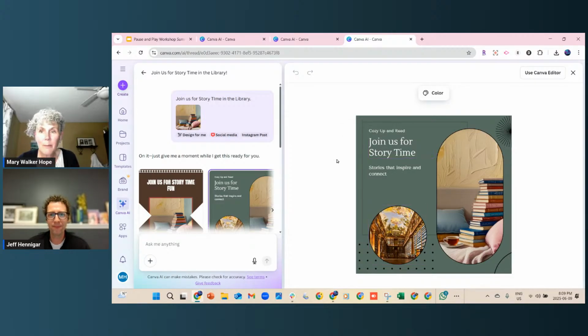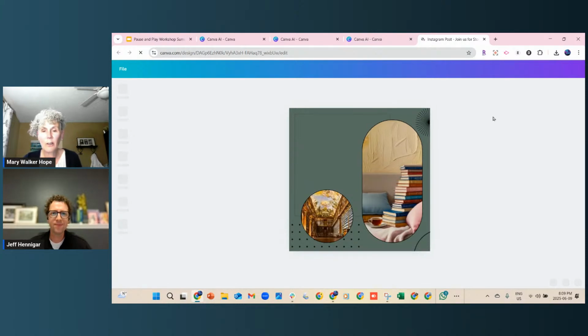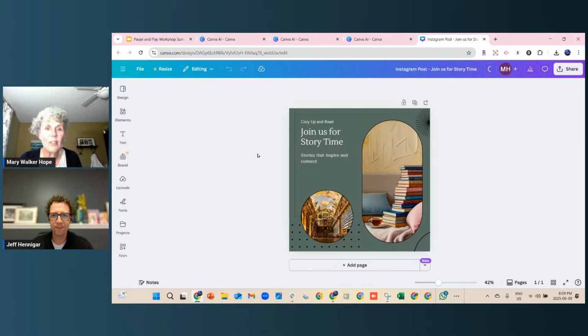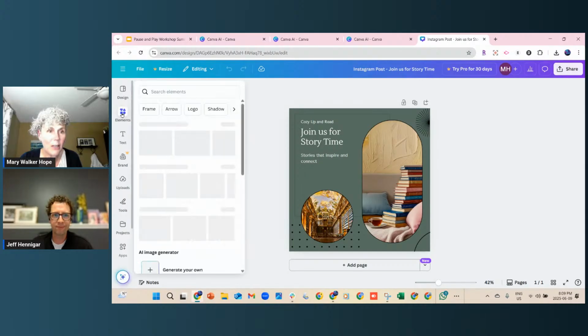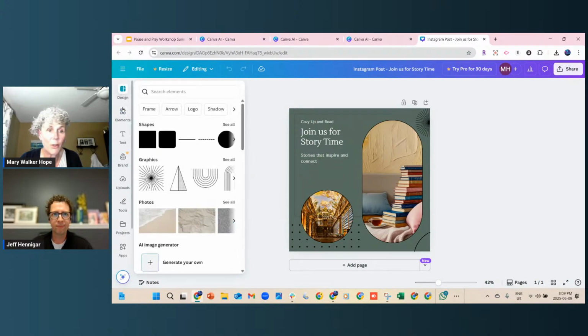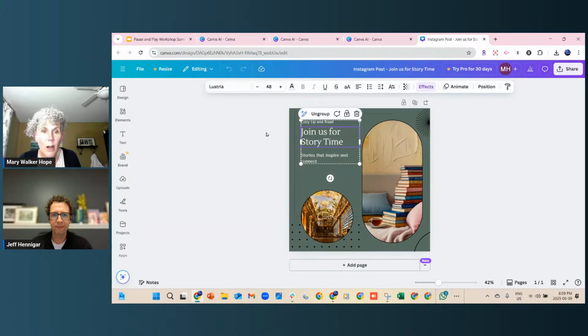But can we? We'll use the editor. So go up to the left-hand corner there. Use the Canva editor. I can change the colors. I can change the pictures. I can do any of that I want, and all those things can just even come over here on the far left. You don't have to have AI do it. You can do it yourself as well, or pictures of your library, etc. And then if I come up here to our, instead of Magic Write, where would we find our